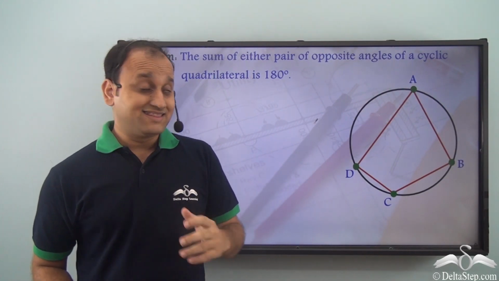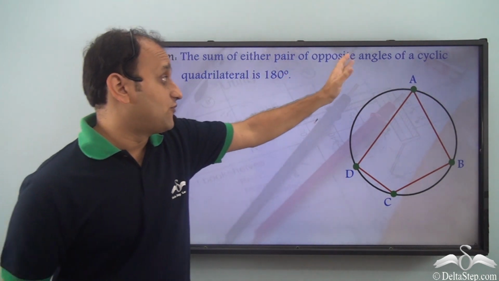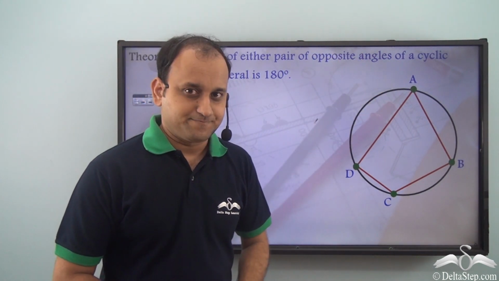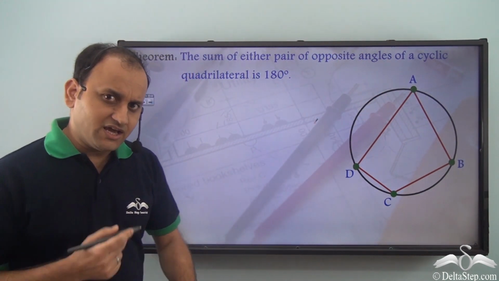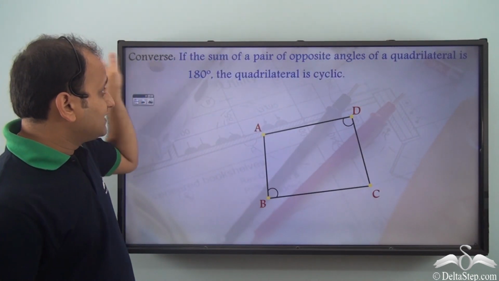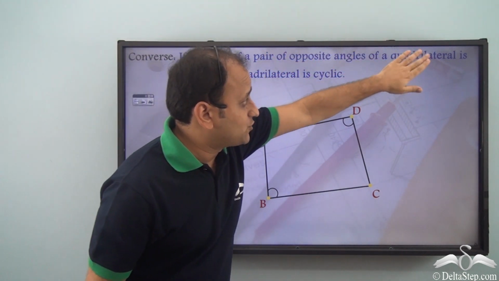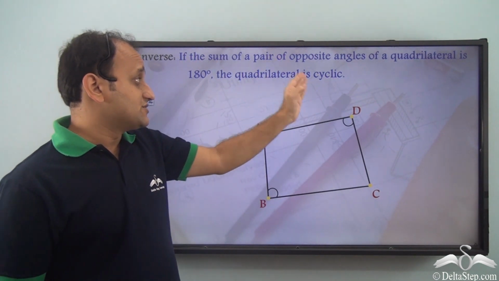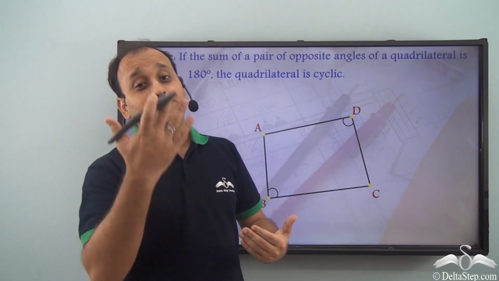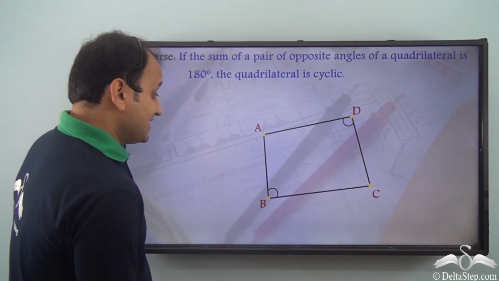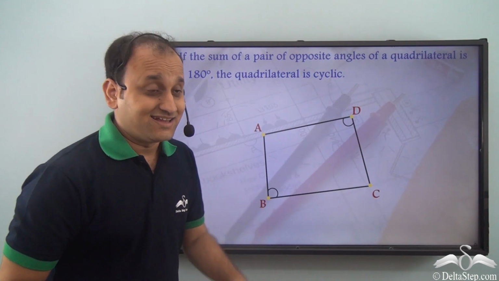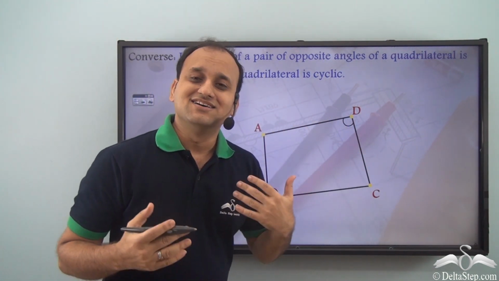We have already learnt that the sum of either pair of opposite angles of a cyclic quadrilateral is 180 degrees. Now, will the converse be true also? That is, if the sum of a pair of opposite angles of a quadrilateral is 180 degrees, the quadrilateral is cyclic. Well, this is also a very important theorem, that is the converse of the previous theorem. That is, if opposite angles of a quadrilateral add up to 180 degrees, then the quadrilateral is cyclic.